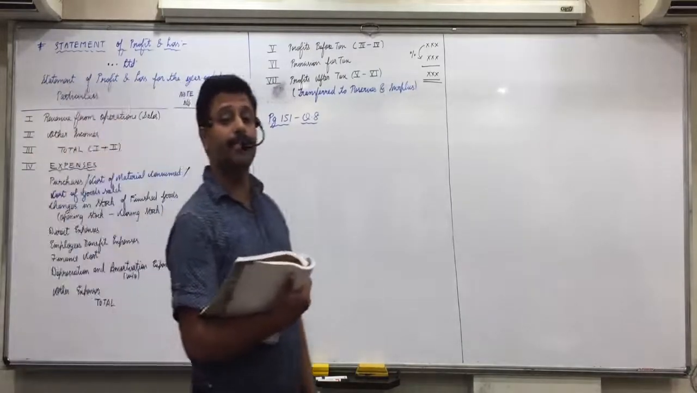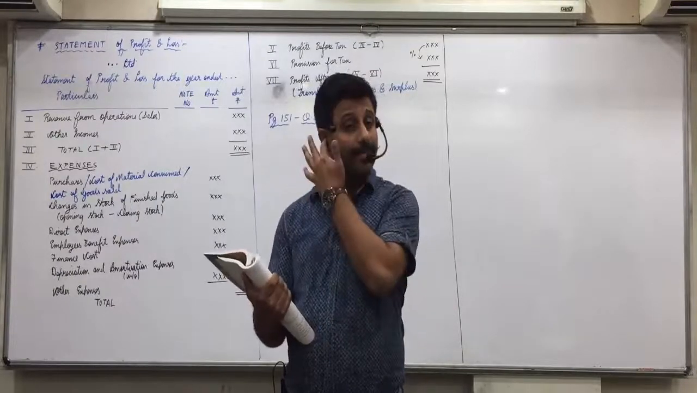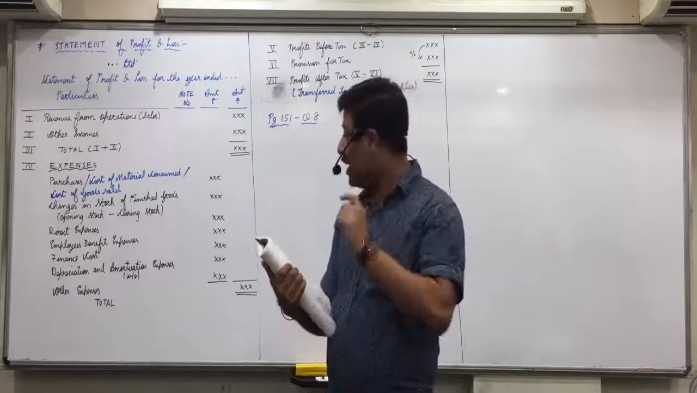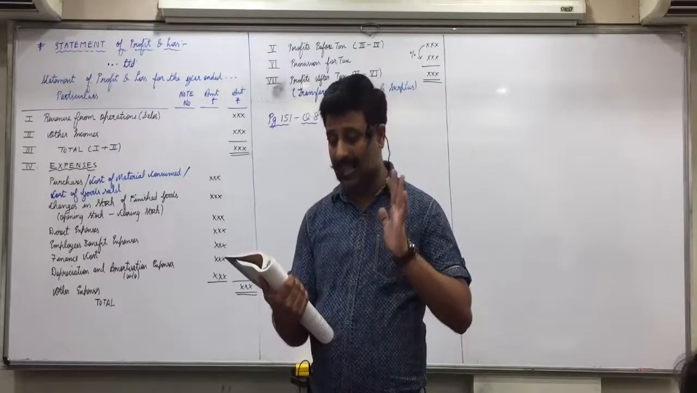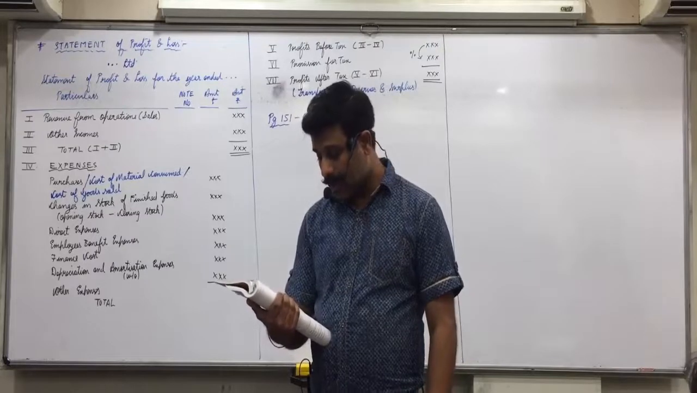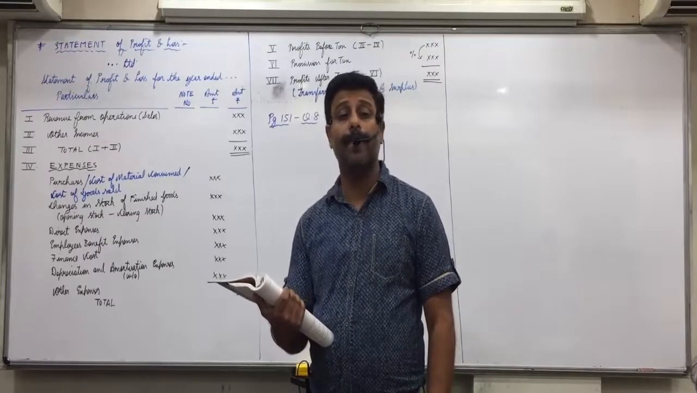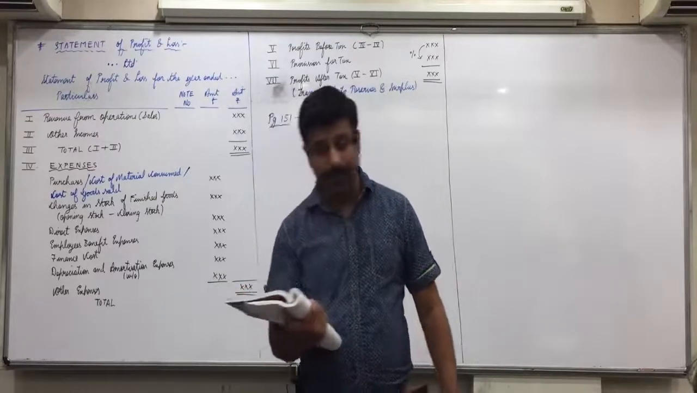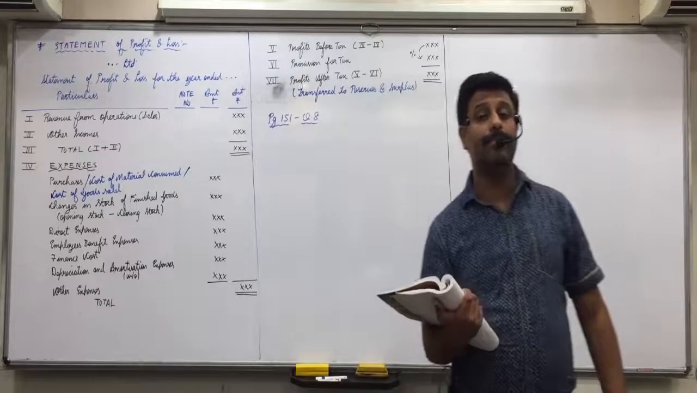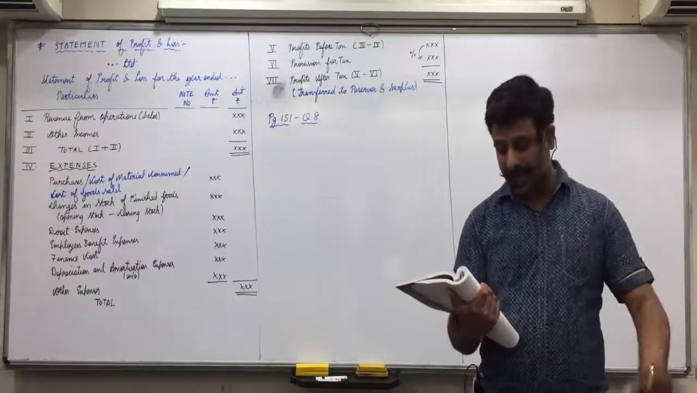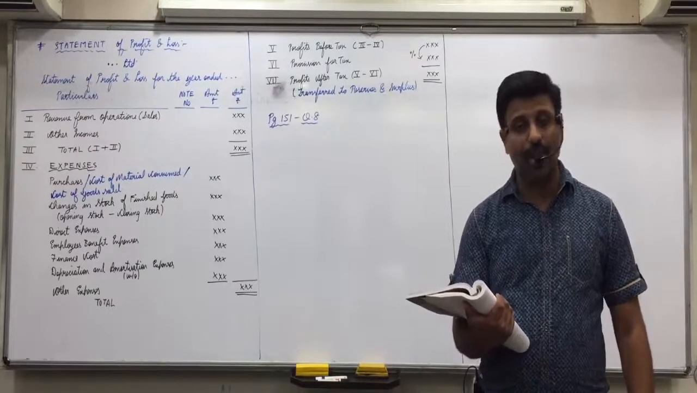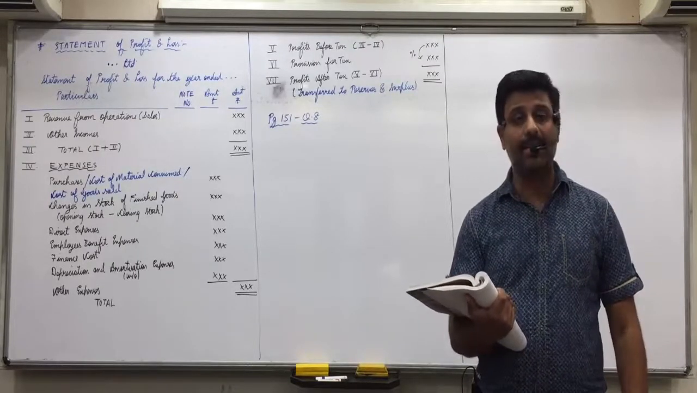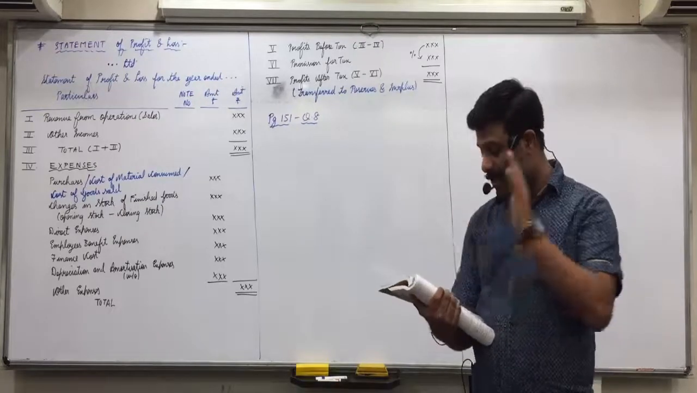Salary: employees benefit expenses, mark it as E. Interest paid: finance cost, mark it as F. Sales: revenue from operations, R. Changes in stock of finished goods is directly given, so C. Office and administration expenses: other expenses, O.